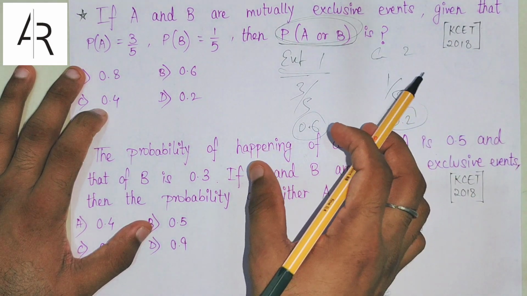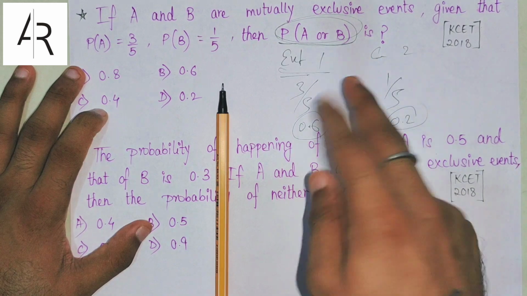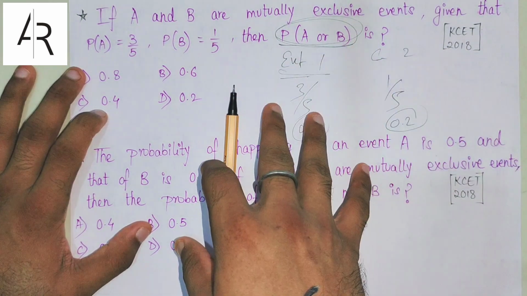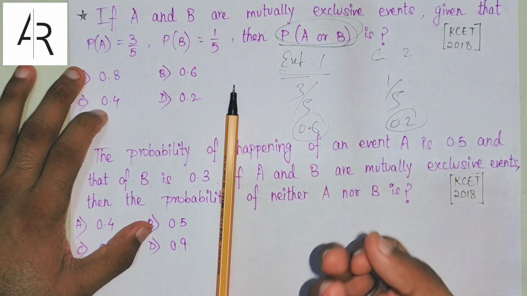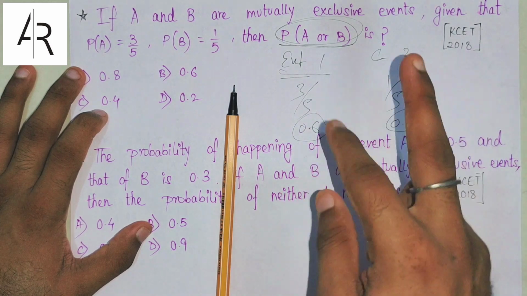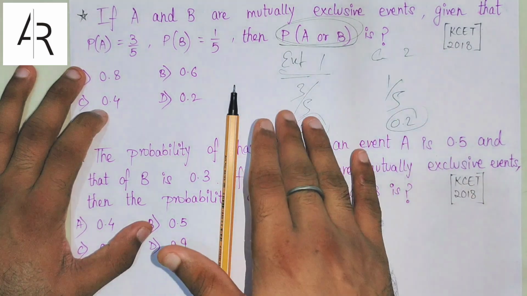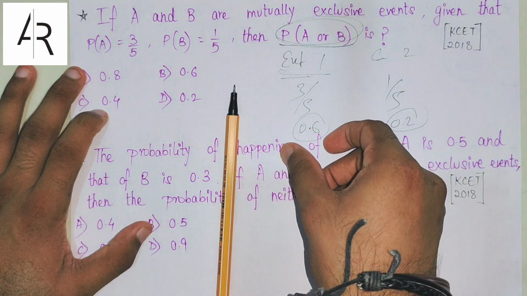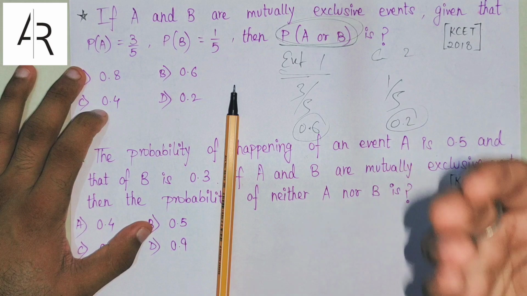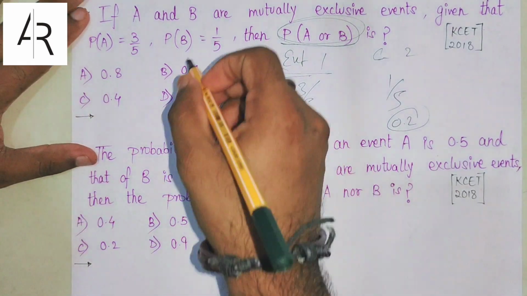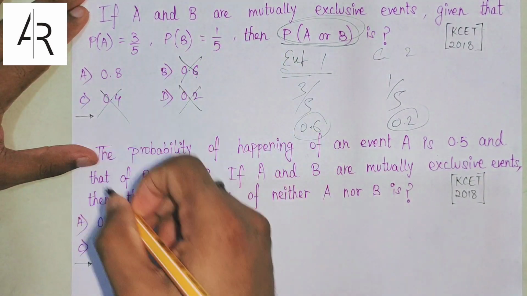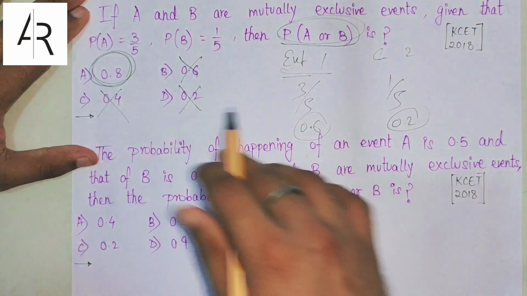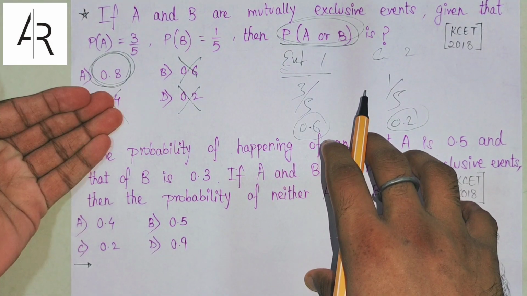It's itself 0.6. So when we are taking A and B together and saying that either A happens or B happens, can I not say that the probability will increase, because we have been given the option of or, either this happens or both happen, right? So automatically, when the individual probability is 0.6, the overall probability will be greater than 0.6. So we can eliminate 0.6, 0.2, 0.4 and our only remaining answer is A, right? So this was a clear-cut question.